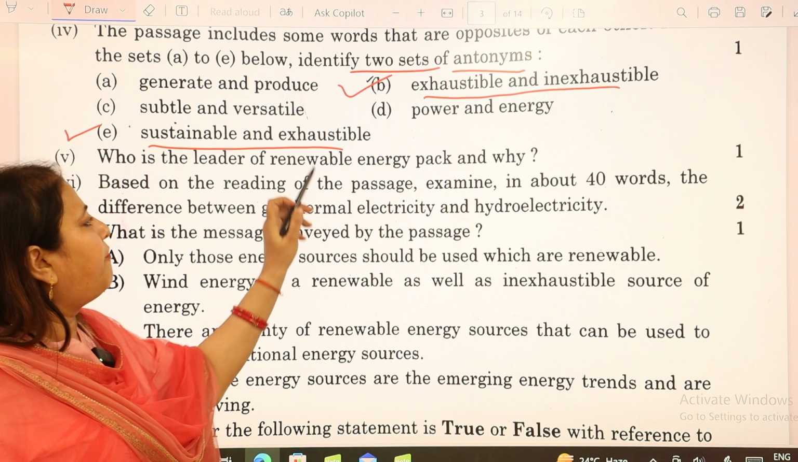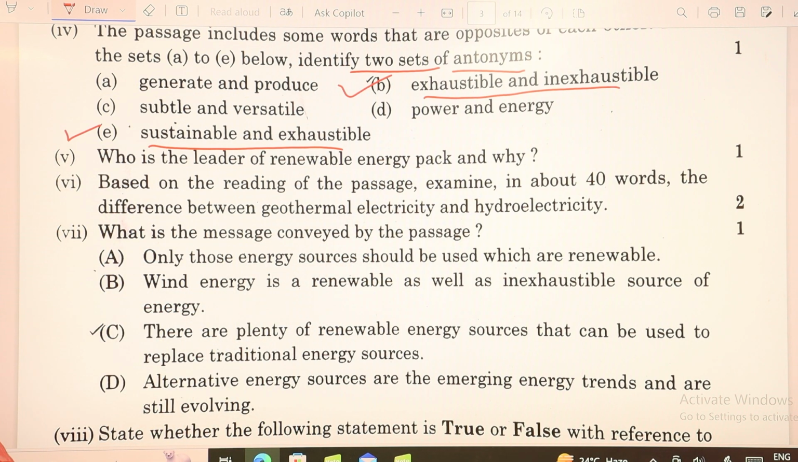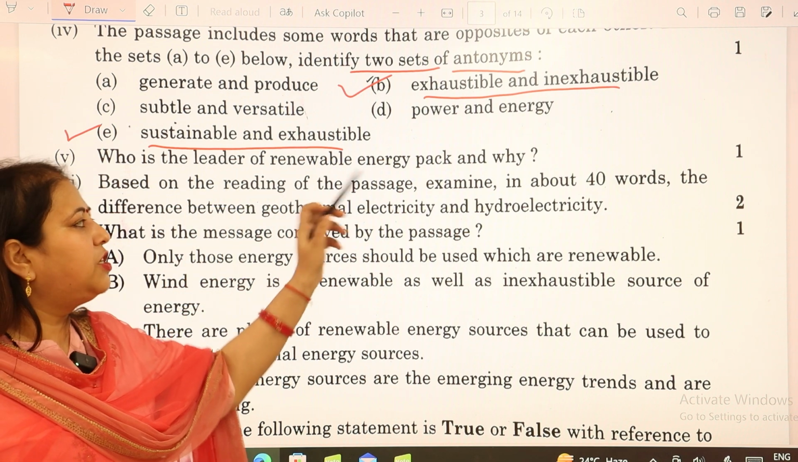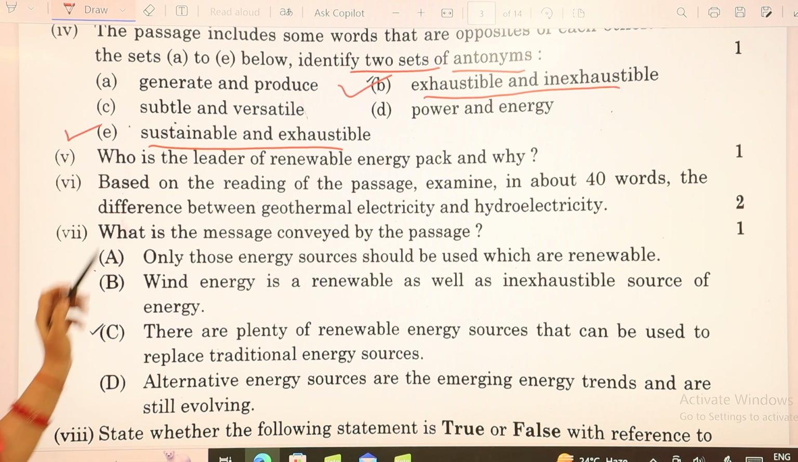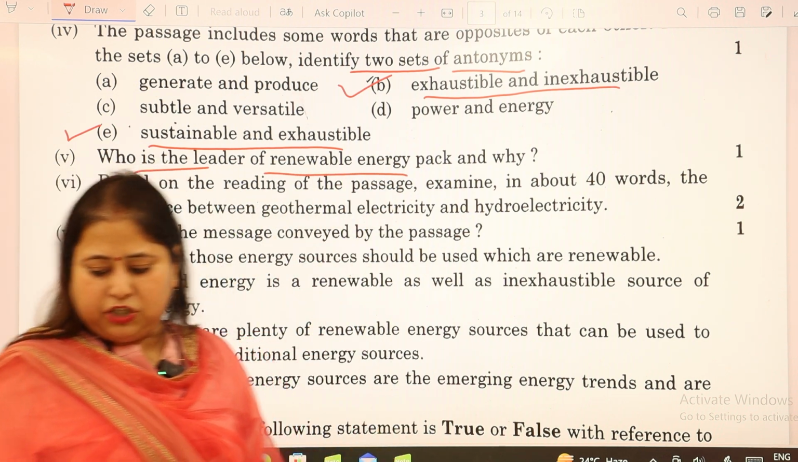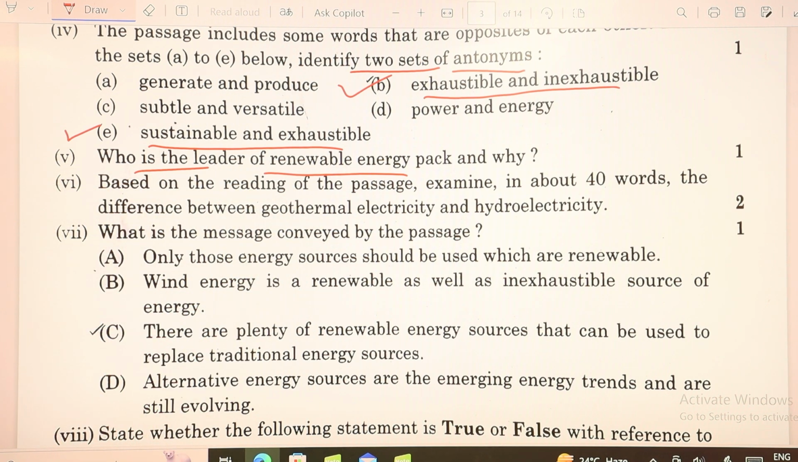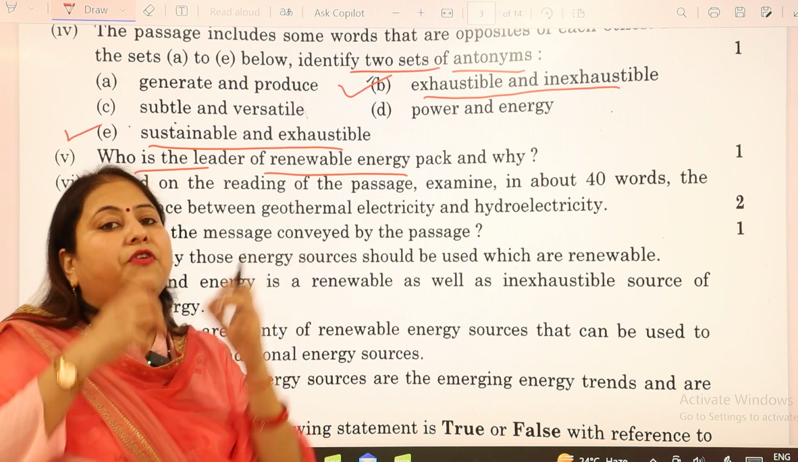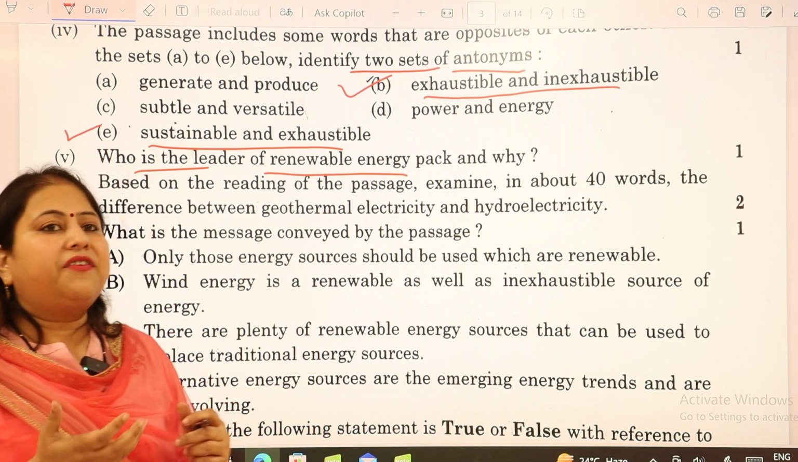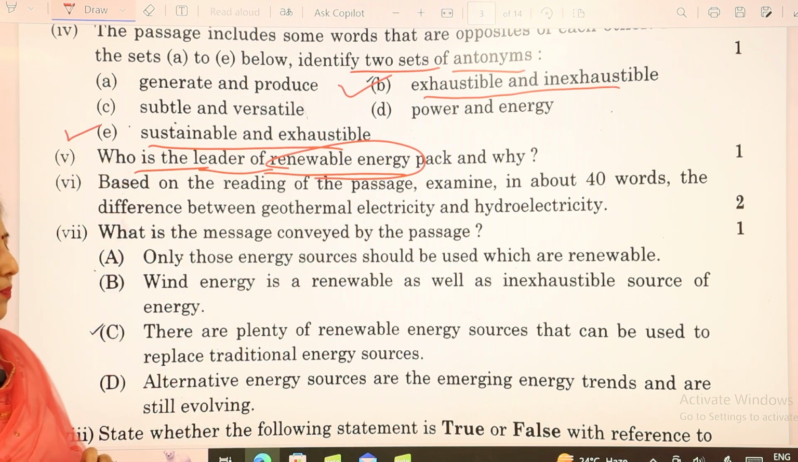Who is the leader of renewable energy pack and why? So according to this, who is the leader of renewable energy pack? Here the answer would be the wind energy. The wind energy is the leader of the renewable energy pack. And why is it? Because it is versatile. It can be harnessed on various scales. That means we can retrieve the energy from the wind in various ways. So this becomes the leader of the renewable energy.